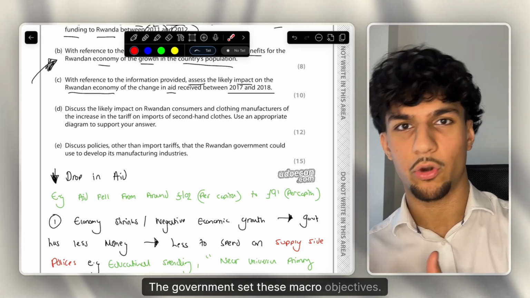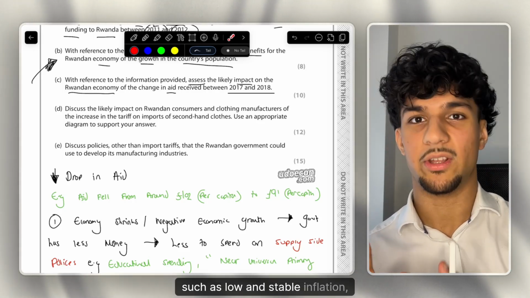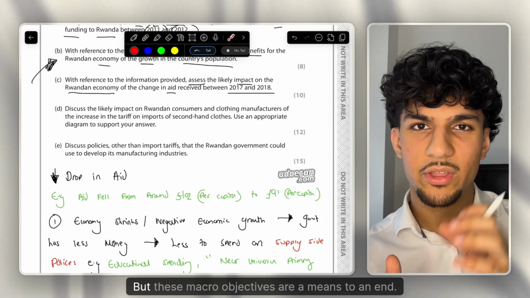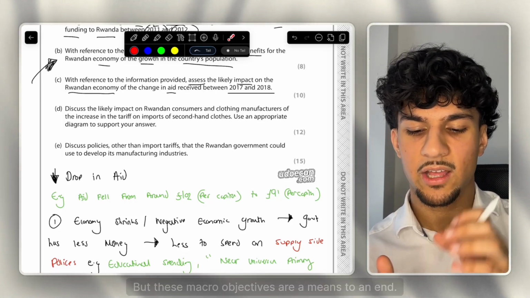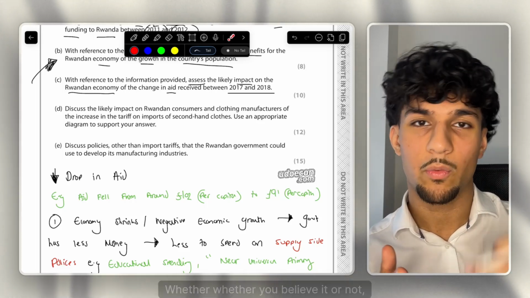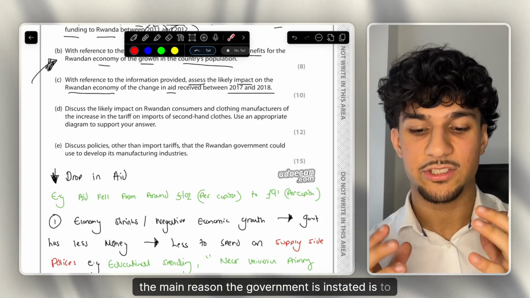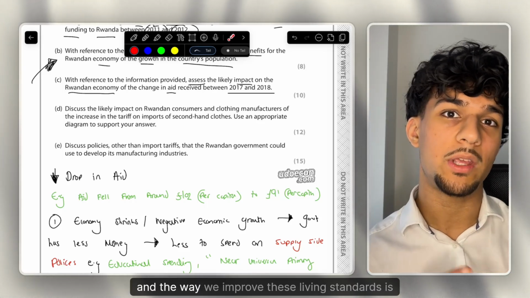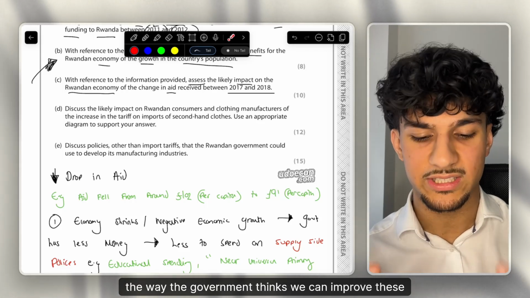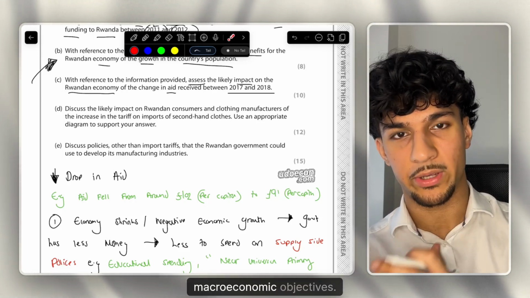The government set these macro objectives. So of course we have our 7 macro objectives that you should know, such as low and stable inflation, 2% plus or minus 1%. We have high economic growth, we have things like balance of payments. But these macro objectives are a means to an end. The reason why we want to achieve them is for the main thing, which is living standards. Whether you believe it or not, the main reason the government is instated is to improve living standards. And the way the government thinks we can improve these living standards the best is by achieving these several macroeconomic objectives.